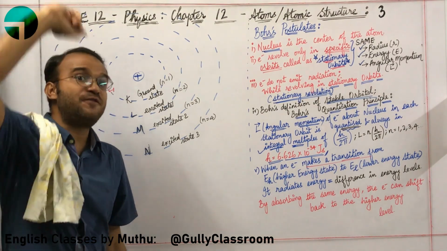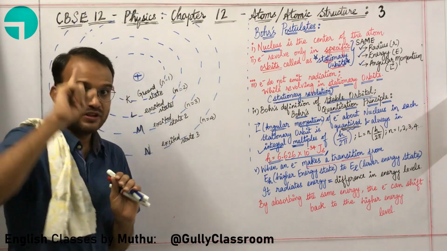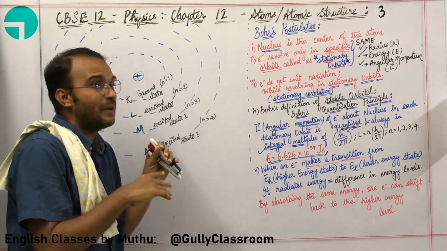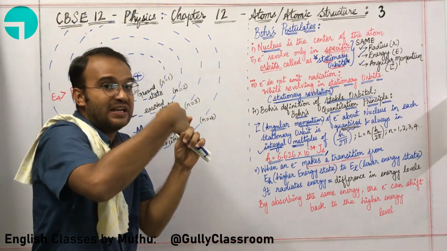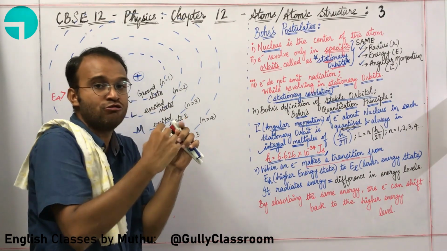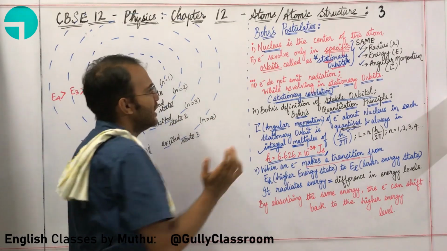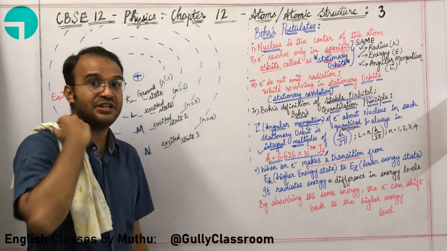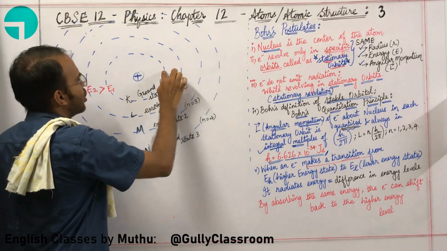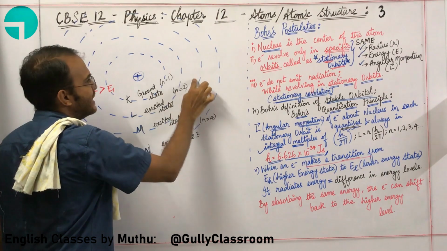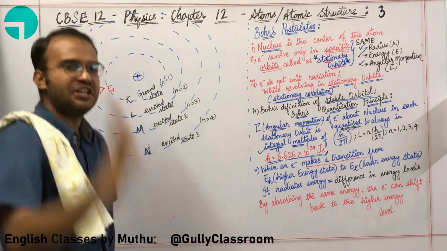What was the first limitation of Rutherford? According to Maxwell, an accelerated charged particle will radiate and lose energy. The electron will spiral and collapse into the nucleus. Atom is not stable. Now here Bohr is making an assumption. What kind of assumption? When the electron is moving in these particular orbits, stationary orbits, they do not emit any radiation.